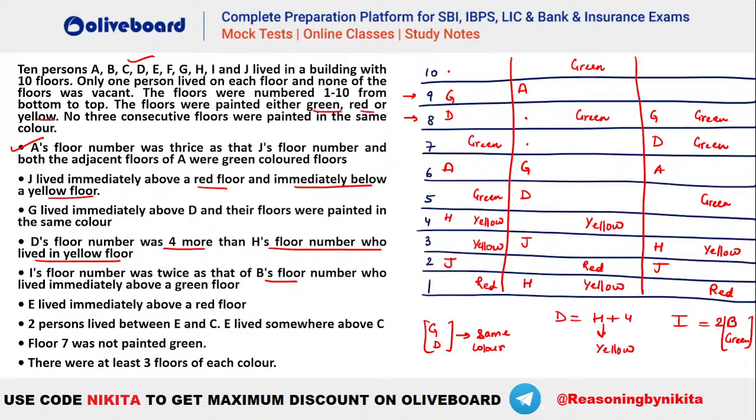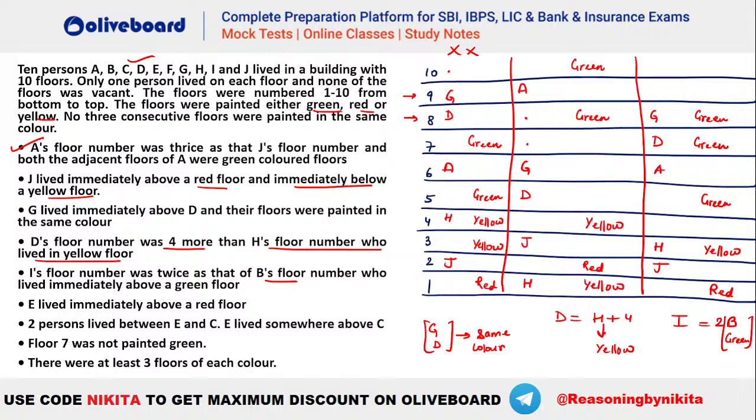In the first case, 10 comma 5, let's say if your I is 10, B will be 5, but B cannot be immediately above a green, right? Not possible. 8 is already taken, 6 is already taken, 4 is already taken, 2 is already taken. That means the first case is invalid. You cannot place your I and B, isn't it?